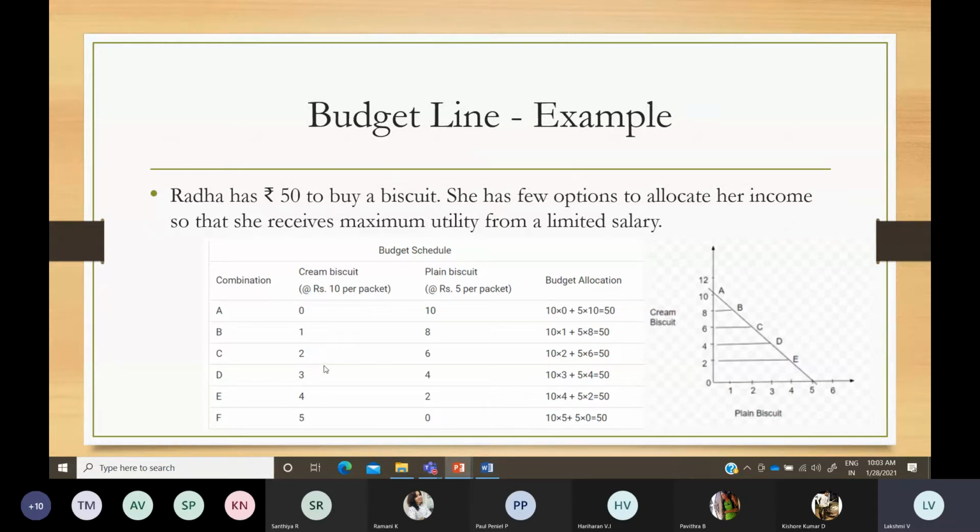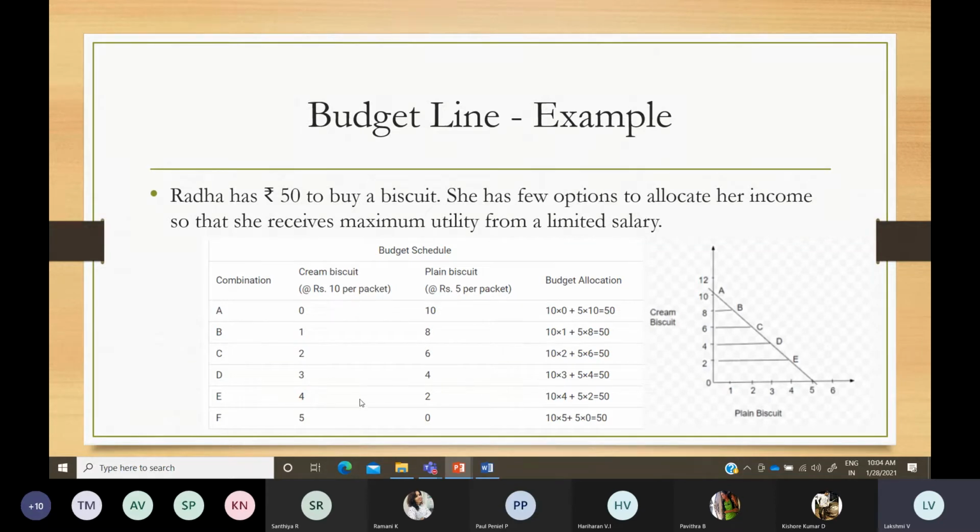Like this, you can see how many units you can buy of product X and how many units you can buy with the remaining amount of product Y. So you can pick out the combination. If you are buying 2 packets of cream biscuit at 10 rupees per packet, then 2 into 10 is 20 rupees. So the balance left is only 30 rupees out of 50. Now if you are buying 6 packets at the rate of 5 rupees, 6 into 5 is 30. So 20 plus 30 again constitutes 50.